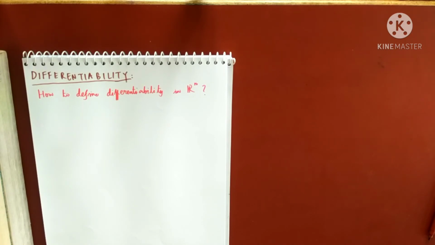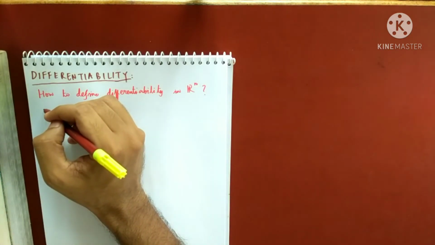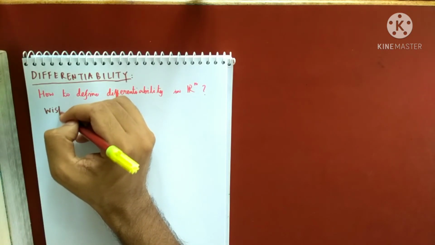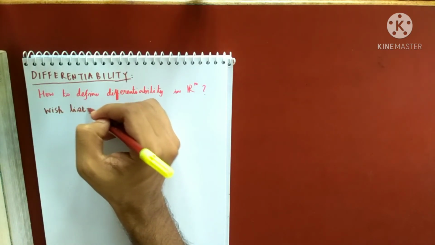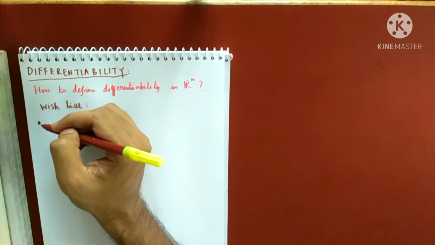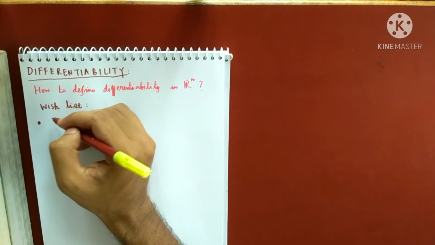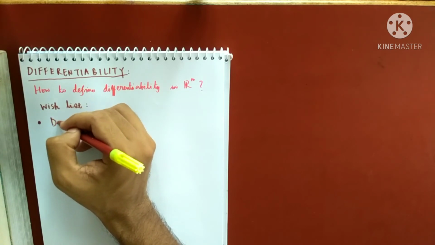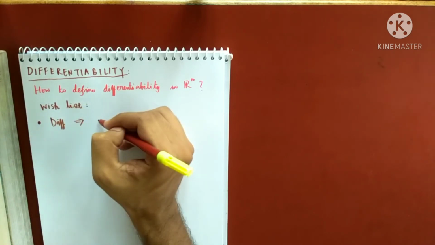But only defining differentiability will not work. I have so many wishes. That means I want a few things that I know from a single variable. What I want is that differentiability must imply continuity.